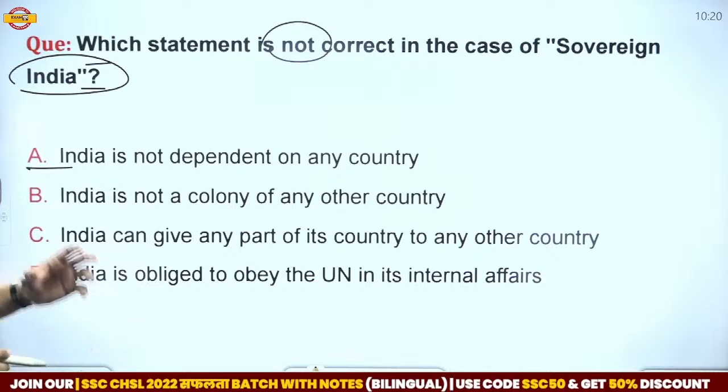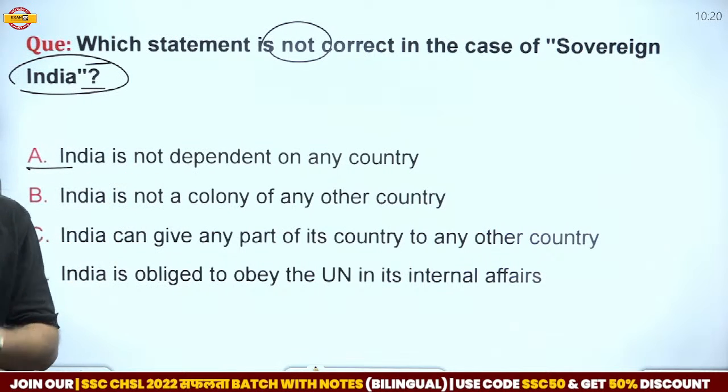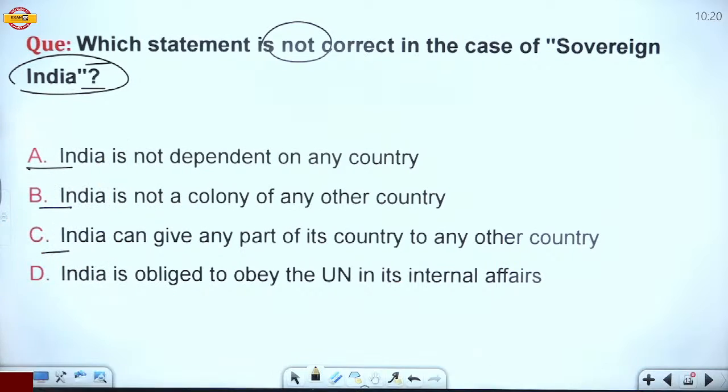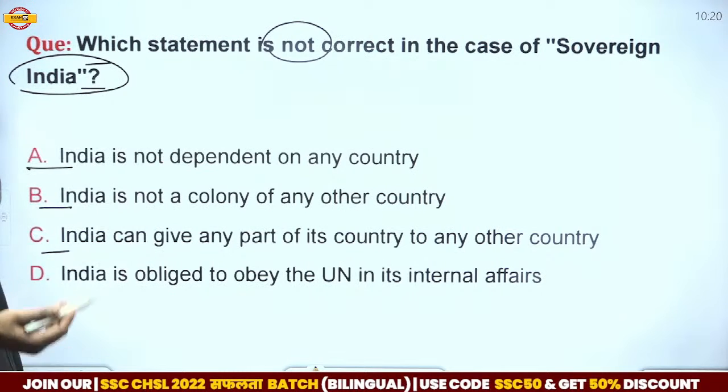Okay, so India is not dependent on any country. That is the correct statement. Then next one is, India is not a colony of any other country. That is also a correct statement related to the sovereign nation. India can give any part of its country to any other country. That is also a correct statement.